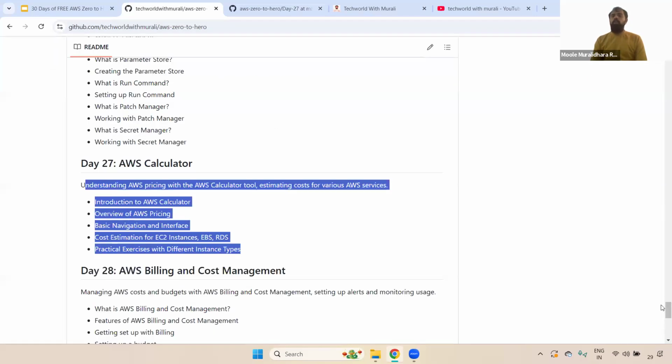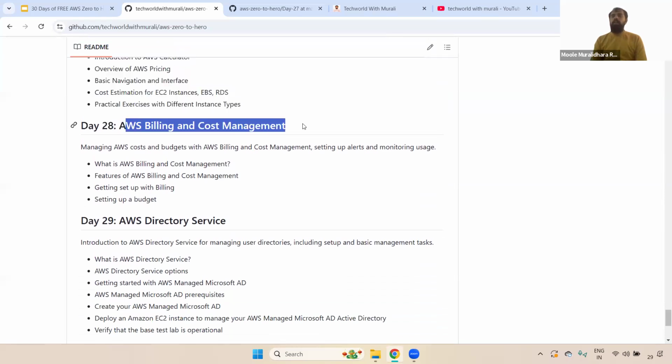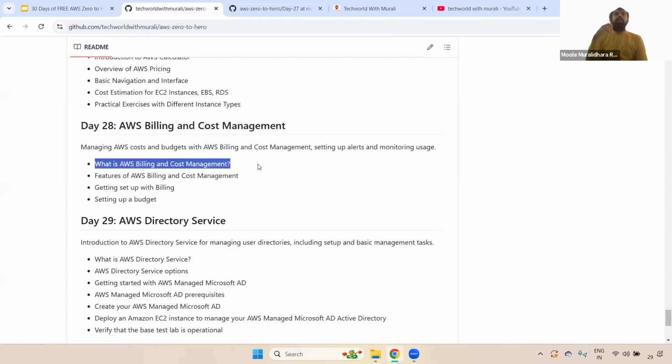And also you can come down. Next one is Day 28, we are going to discuss billing and cost management. Okay, this is also one of the most important. The reason, let's take an example: you have one AWS account. There you need to review it. You need to set up that notification, if the cost reaches $5 or $500, $5,000, you need to get the notification.